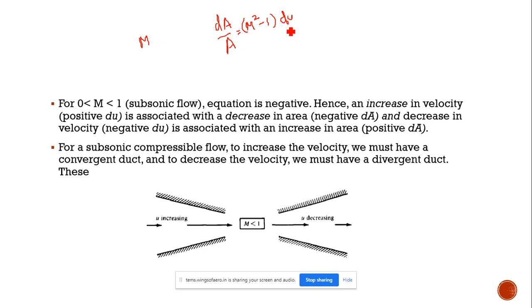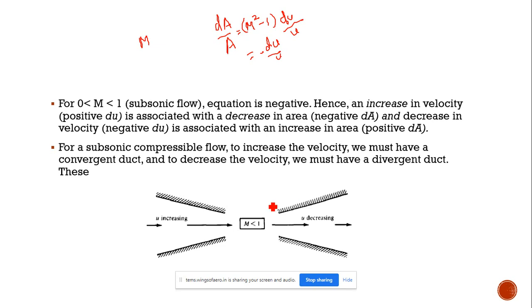If the value of m is less than 1, automatically the equation becomes minus du by u. So for an increase in velocity there will be a decrease in area, and for a decrease in velocity we will have an increase in area, for subsonic flow.